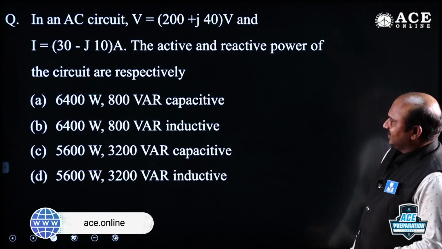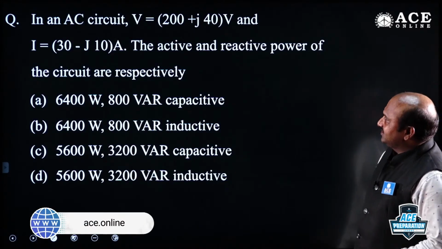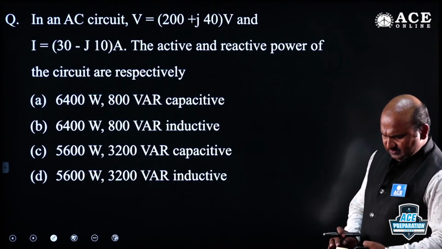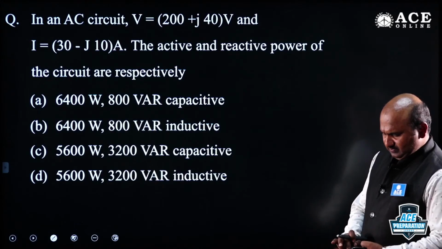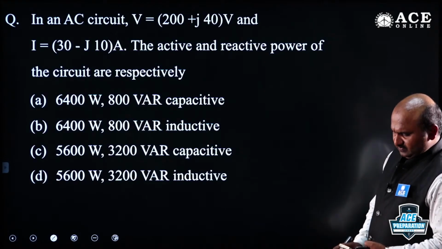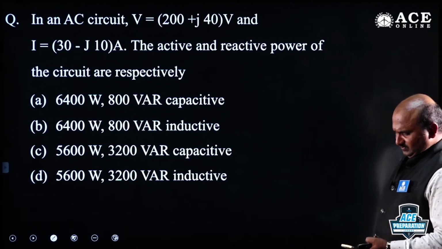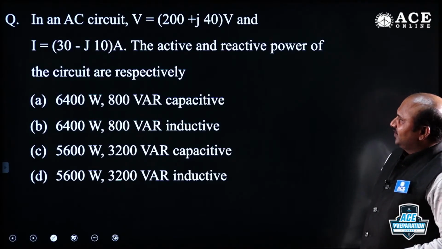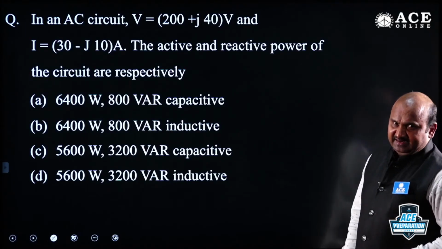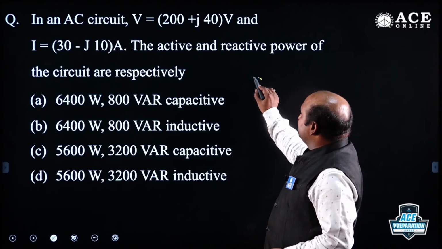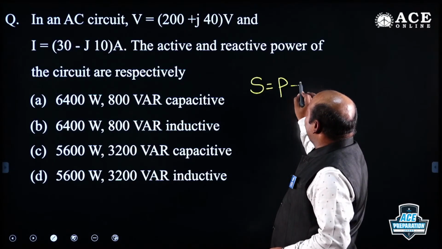All right, good example. Tell me this. Now it's your turn. Come on, you can do it. First of all, based on current you can define, and first you need to estimate the complex power.